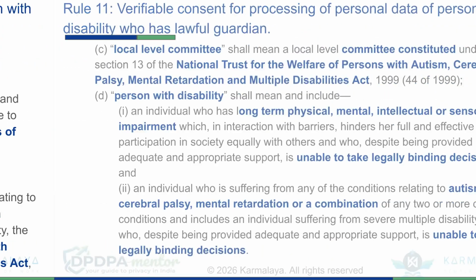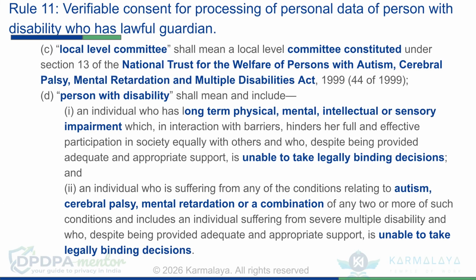Continuing with definitions in Rule 11, a local level committee is one constituted under the National Trust Act, 1999. A person with disability includes individuals with long-term impairment or conditions like autism who are unable to take legally binding decisions, despite being provided appropriate support.